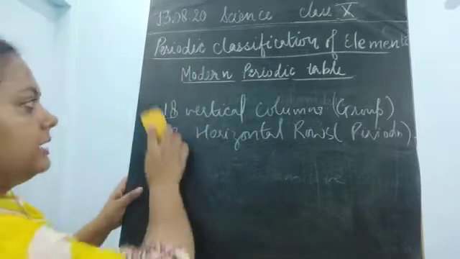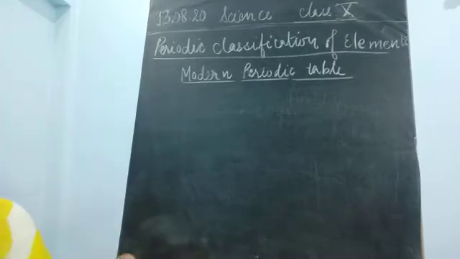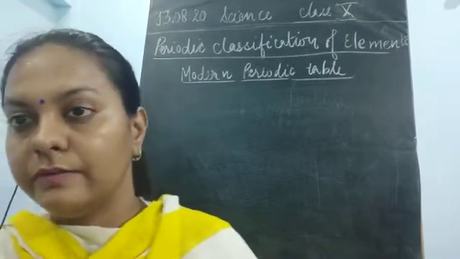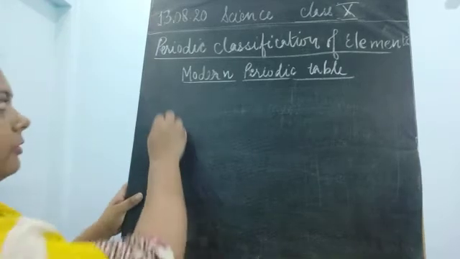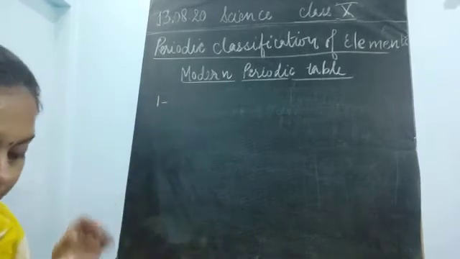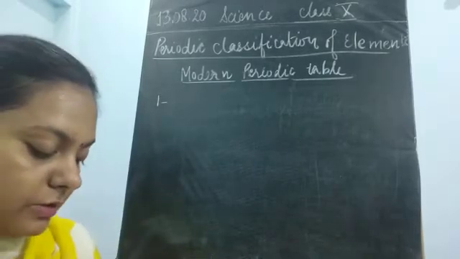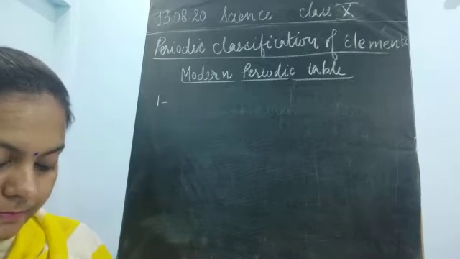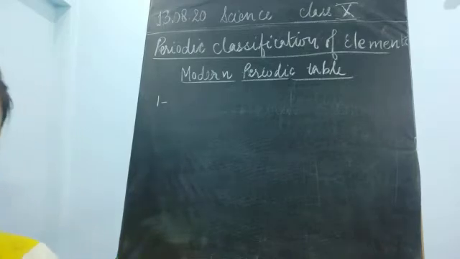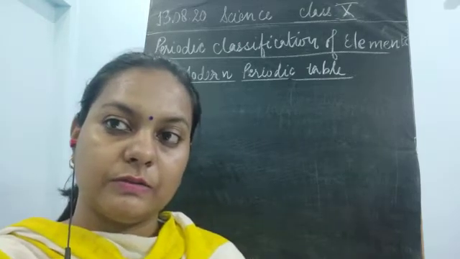Let us understand that. We can easily understand what kind of groups are present. All these 18 groups were having different types of natures.